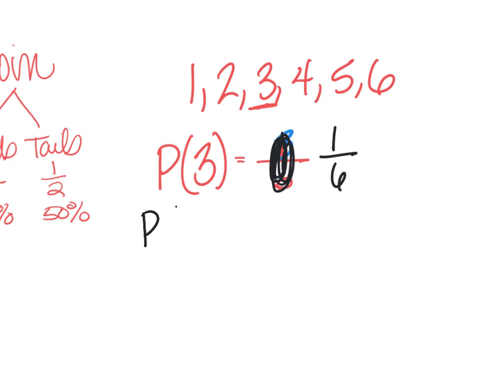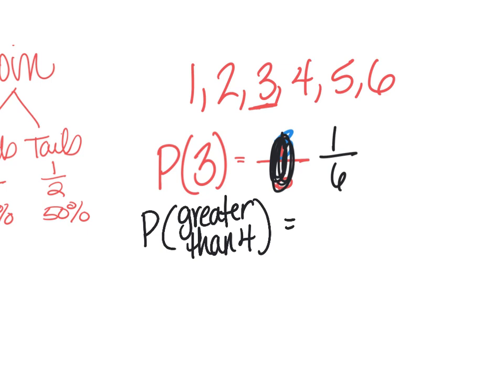Another way they may ask it is what is the probability of getting a number greater than 4? What 2 numbers would make you a winner? 5 and 6. 5 and 6, and so that would be 2 out of the 6 numbers. Questions about that? What number always goes on the bottom? Thank you, who said it? House Point, remind me in a minute. The total options goes on the bottom.